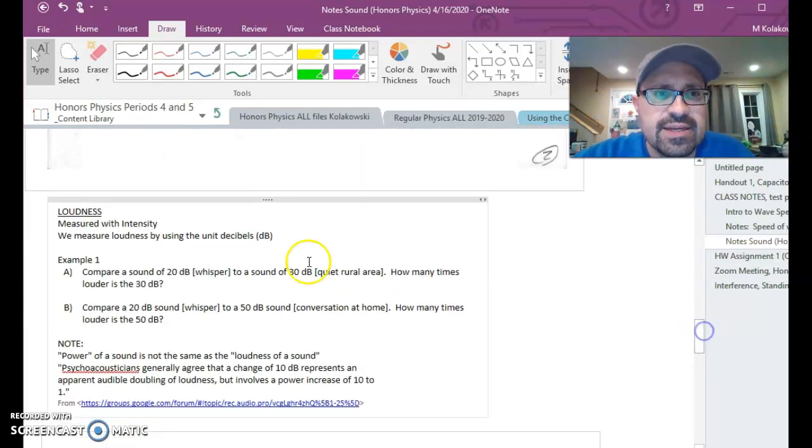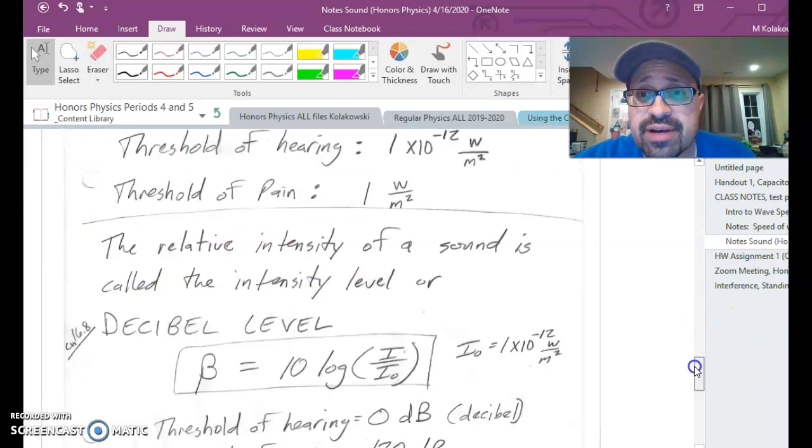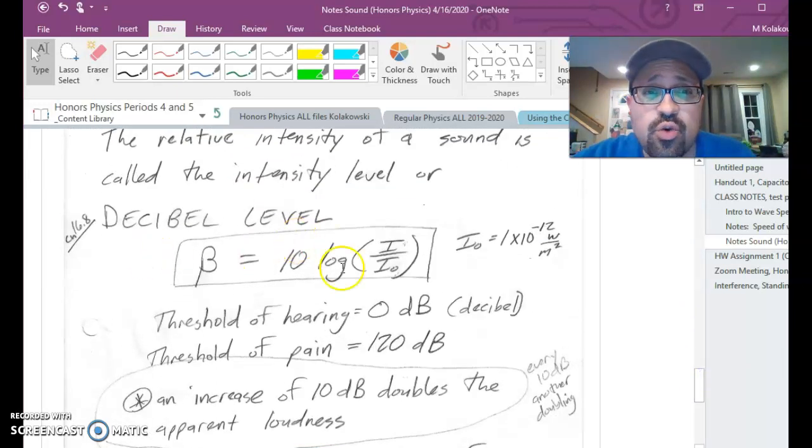Okay. So loudness is measured with intensity. We measure loudness by using the unit decibels. Decibels, without getting too crazy about this, has an equation. I'm not going to ask you to use this equation. I think this goes overboard. But again, I want you to see that this is based on a logarithmic scale. Threshold of hearing is 0. Threshold of pain is 120 or 130 decibels.